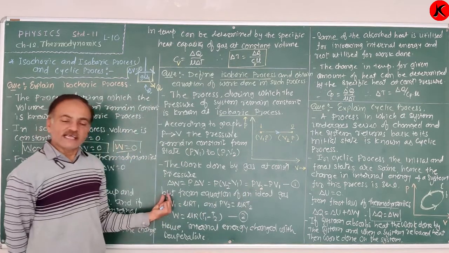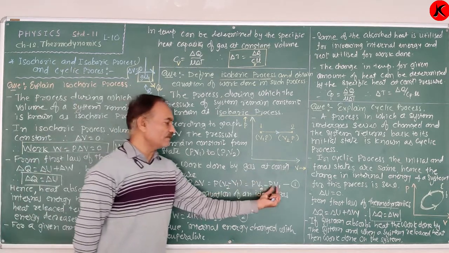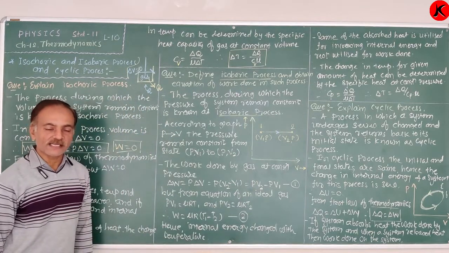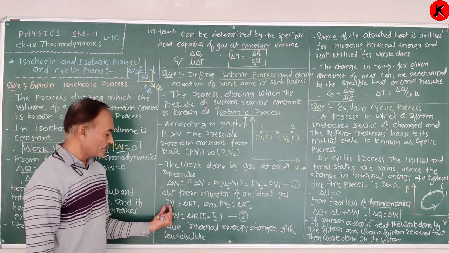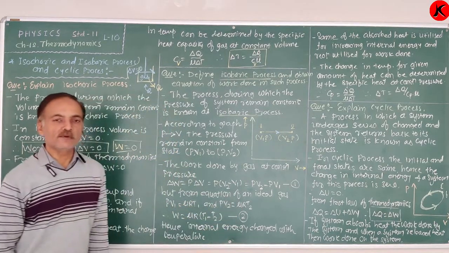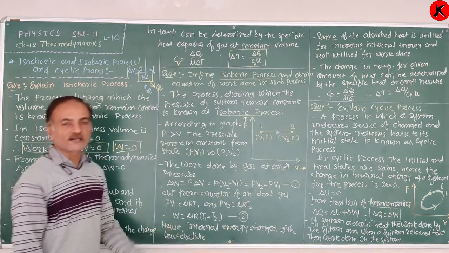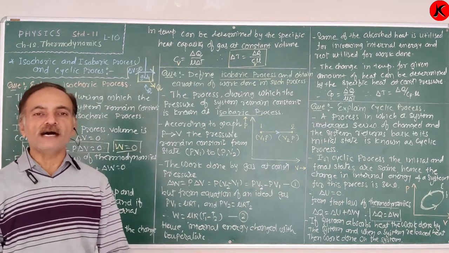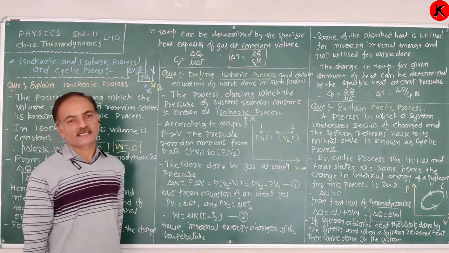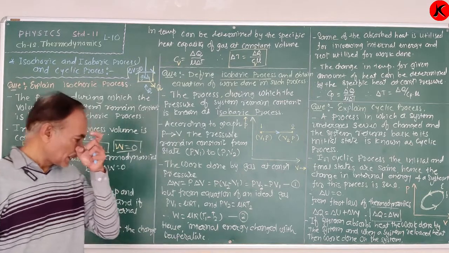Now, for an ideal gas, we know the equation of state PV is equal to mu RT. Therefore, PV1 is equal to mu RT1 and PV2 is equal to mu RT2. We substitute the values of PV1 as mu RT1 and PV2 as mu RT2 in equation 1. Therefore, we obtain the work done W is equal to mu R into the change in temperature, that is, mu R into T2 minus T1. Hence, the internal energy changes with temperature.